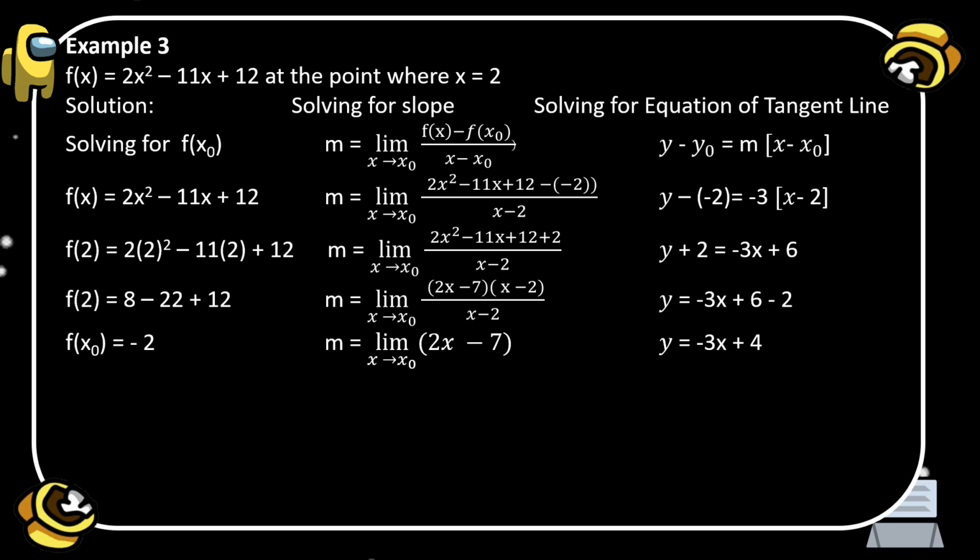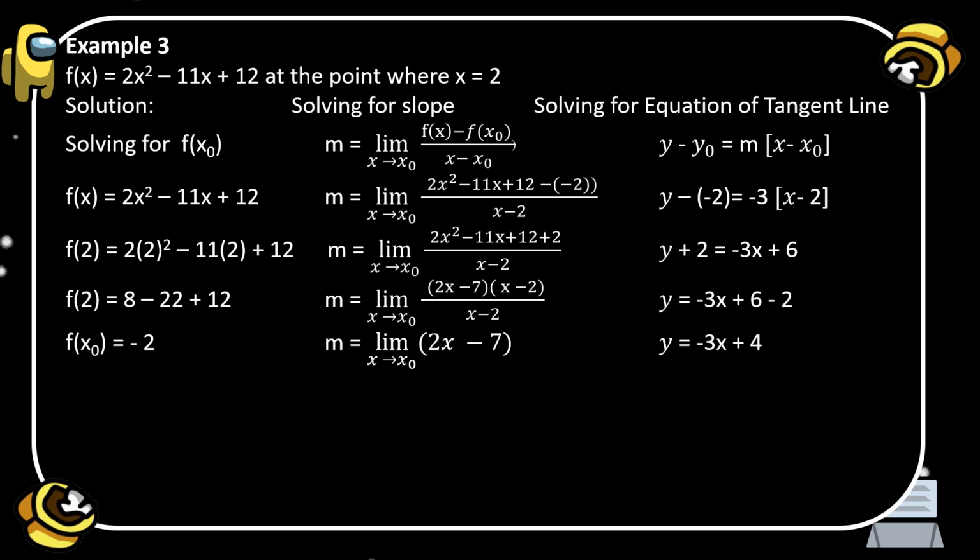Okay, so in the numerator, 2x squared minus 11x plus 12, the negative times negative 2 gives positive 2. So to factor 2x squared minus 11x plus 14, we have here 2x minus 7 and x minus 2. So when you multiply 2x minus 7 and x minus 2, the result is 2x squared minus 11x plus 14, all over x minus 2.